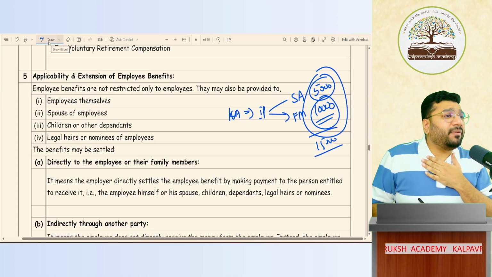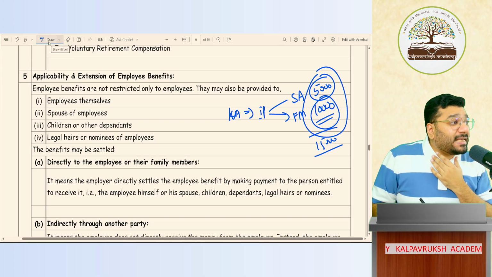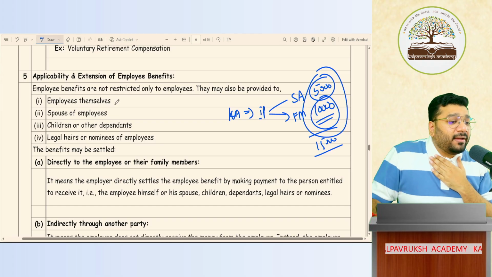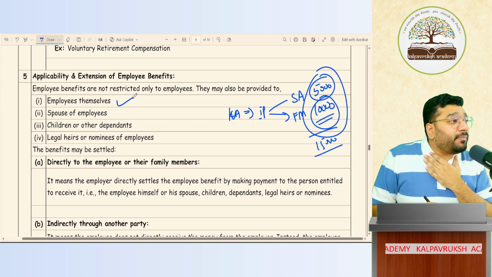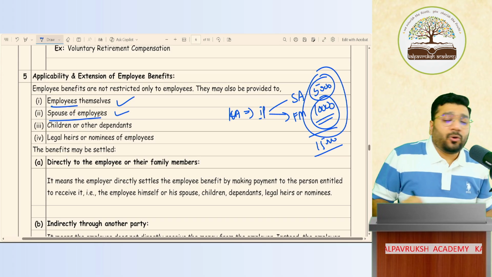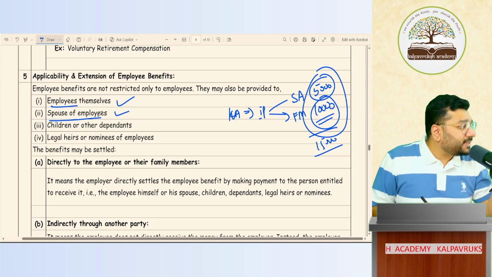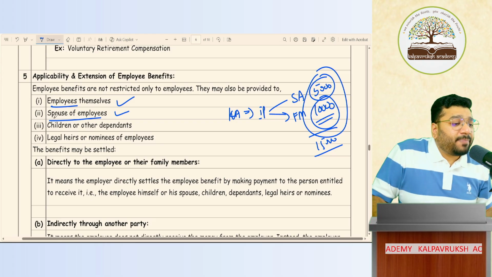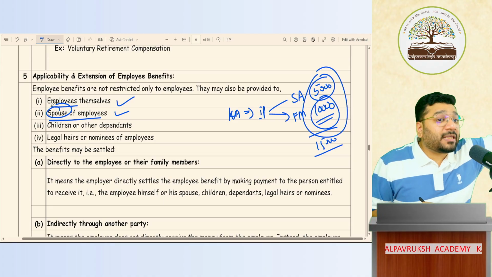Imagine I'm employee of CA.Prathik Academy. Who am I? Whole-time director. Is the whole-time director employee as per AS15? Yes. So am I covered under AS15? Yes. Correct. Which means any benefit that the company pays to me will be treated as employee benefit extended to employee. Apart from that, they're also paying to my spouse something, right? In benefit in some other form. Let's say life insurance, medical insurance, etc. They take for my family. So my spouse is also getting covered under employee benefit, and accounting of such employee benefit should happen as per AS15.